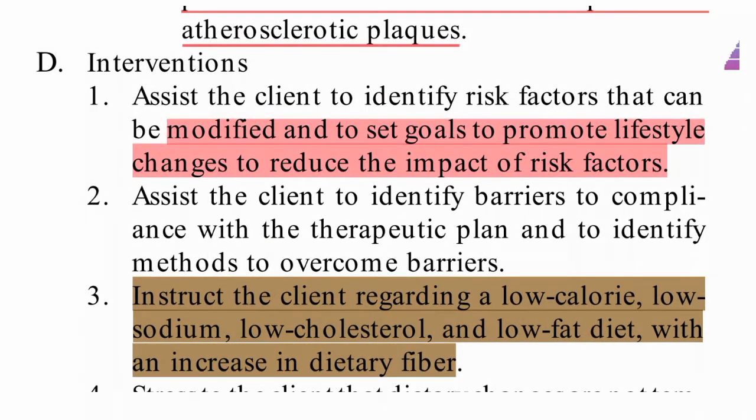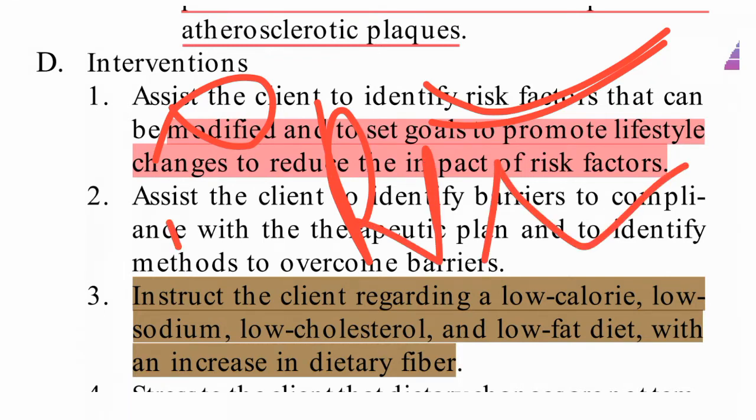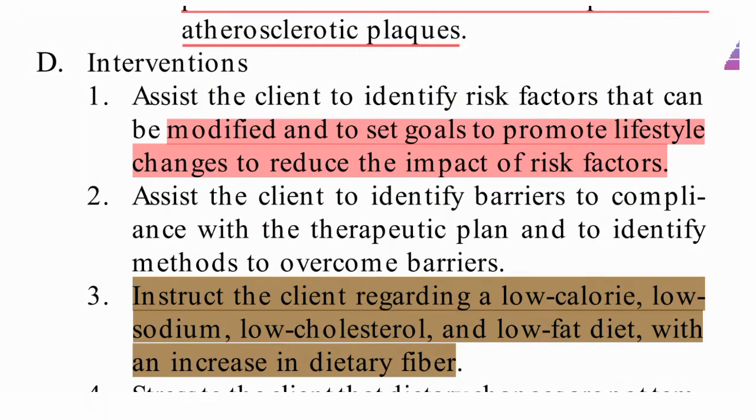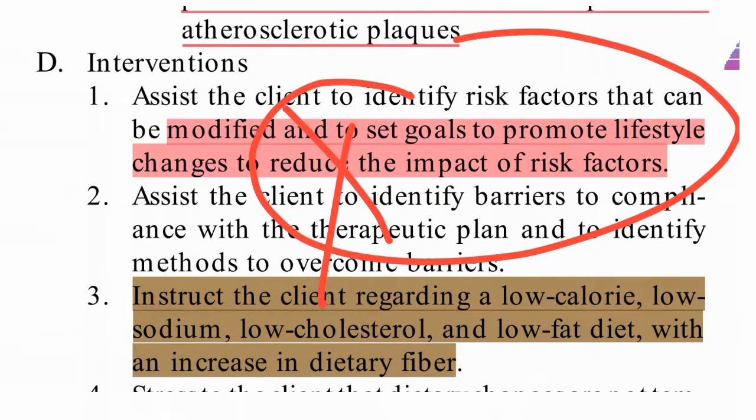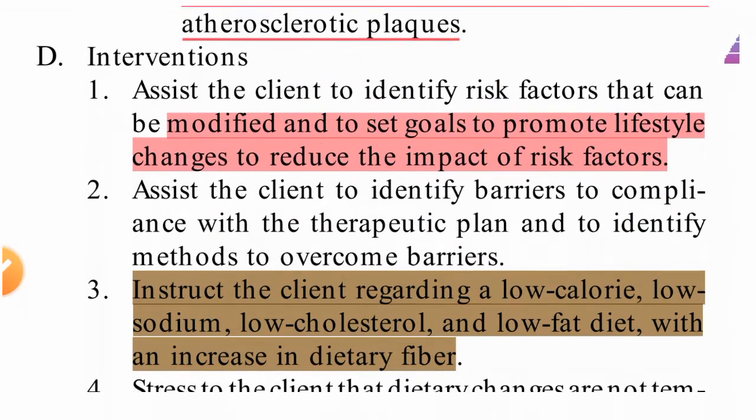The interventions. What are the interventions we can do? Assess the client to identify the risk factors that can be modified. First we need to assess the risk factors, why it is occurring, so that they can be modified. If it is able to be modified, we need to modify those risk factors. Set the goals to promote lifestyle changes. Mainly we need to change the lifestyle: low fatty diet, exercise, no smoking and all. These are the risk factors which should be avoided. They should be modified. Okay.